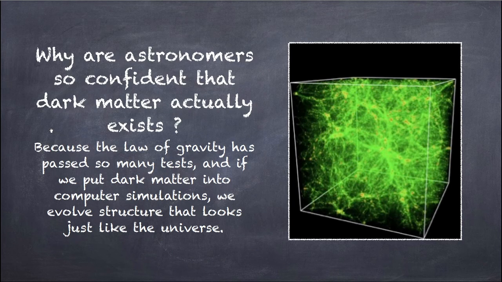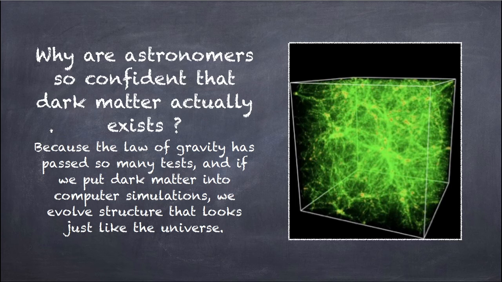So why are astronomers so confident that dark matter actually exists? Because a number of experiments and observations have been done, and every time the law of gravity has passed all these tests. And if we put dark matter into computer simulations, we evolve structure that looks just like this universe given in this picture.